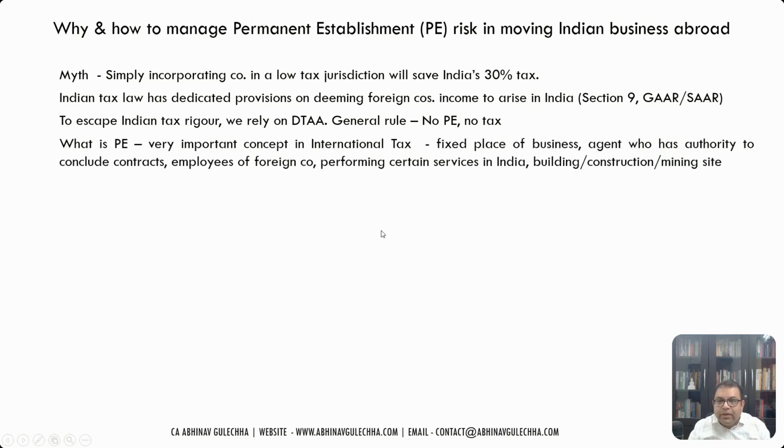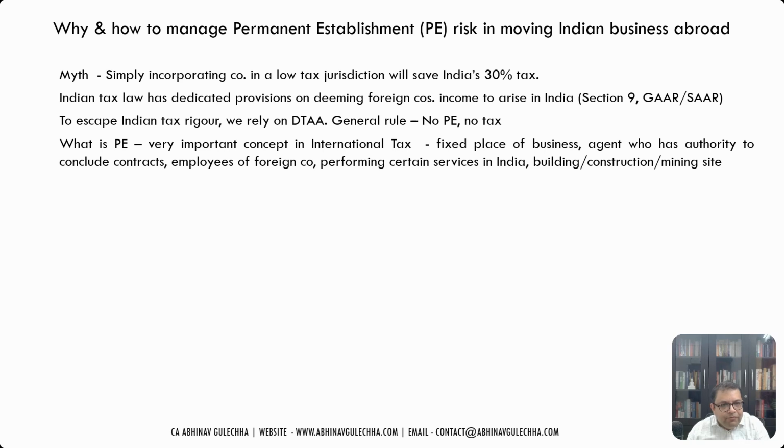Okay, what is a PE? A very, very important concept in international tax. As per the general principle in international tax law, profits are generally taxable only if there is some permanent establishment. Only then does the country have the right to tax. That means India has the right to tax the operations of a particular company, maybe a multinational company, only if there is some kind of a presence in India. What is the type of presence?